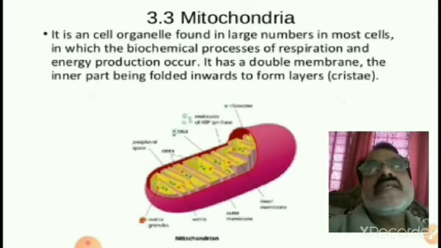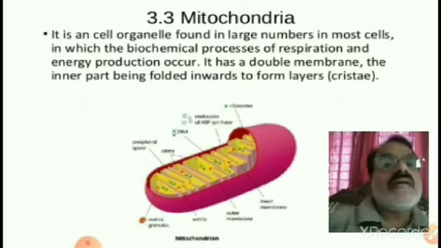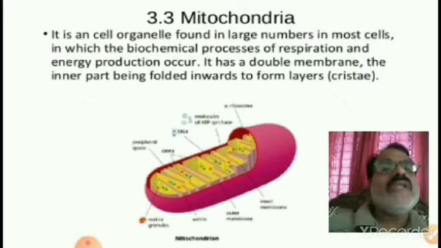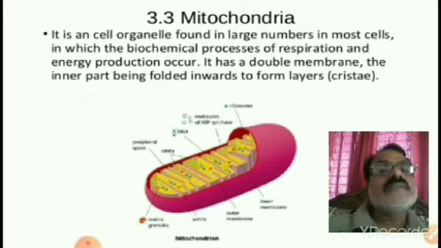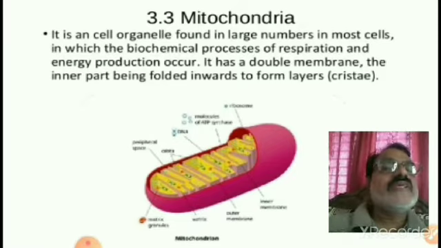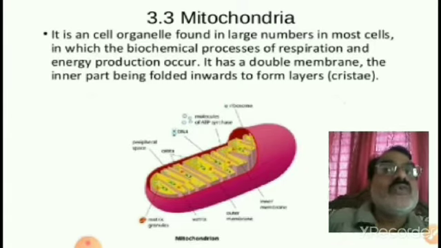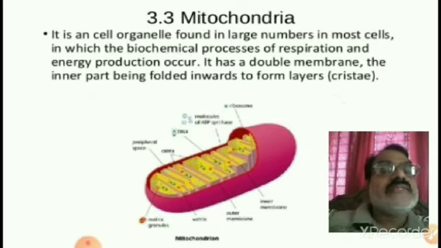Then the other cell organelle is mitochondria. It is a cell organelle found in large numbers in most cells, in which the biochemical process of respiration and energy production occurs. It has a double membrane, the inner part being folded inwards to form layers or cristae.